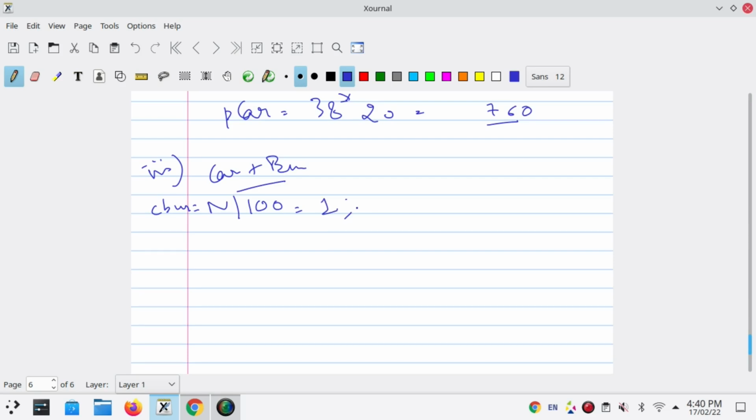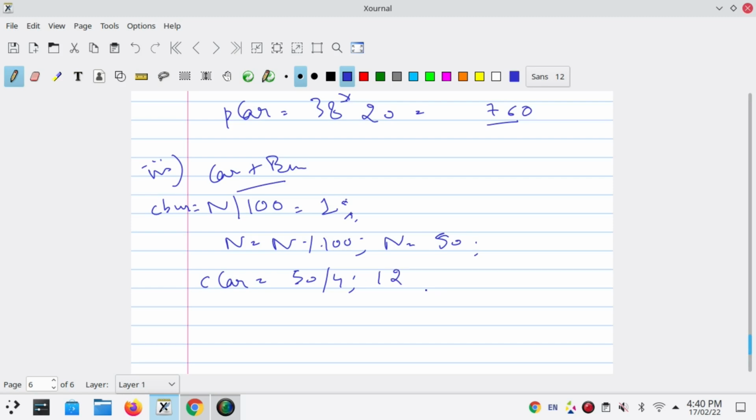Now we have already used one bus. The remaining people we will accommodate using cars. So first of all, we need to update n: n becomes n modulo 100. It makes n as 50. Now we will check for car. Count of car, let's say, will be 50 by 4. Now 50 by 4 is nothing but just 12.